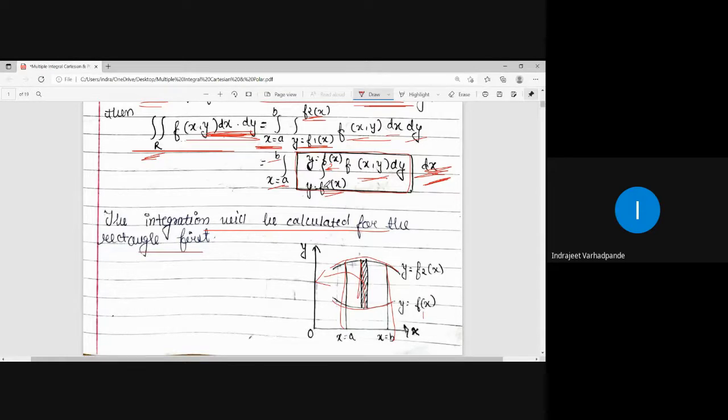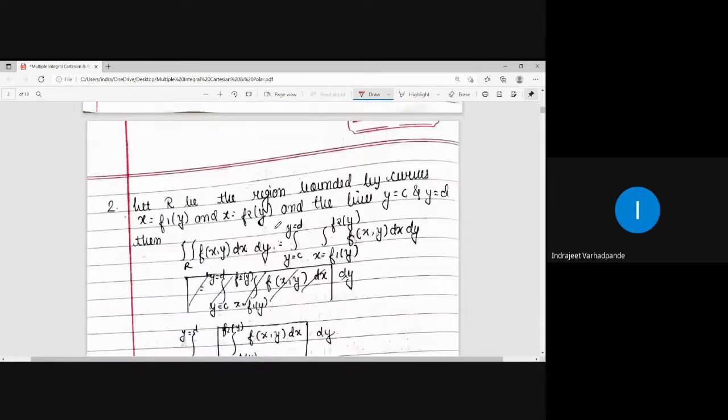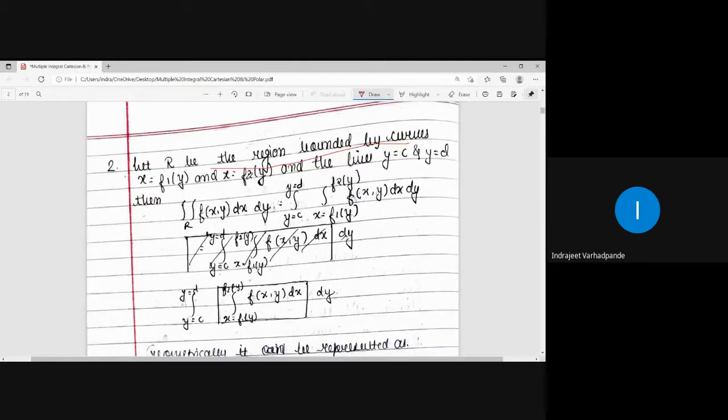Here y is a function of x and limits of x are constant. I can have x is a function of y and limits of y as constant. How do we look into it? Second case, let R be the region bounded by the curves x is equal to f1 of y and x is equal to f2 of y, and the lines y is equal to c and y is equal to d.